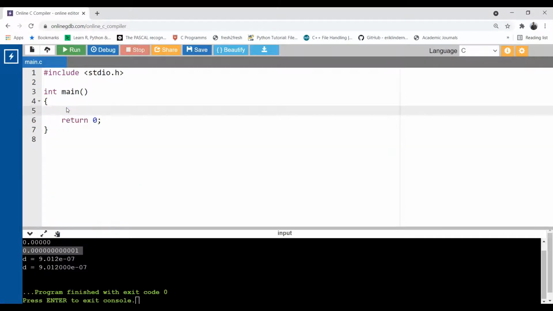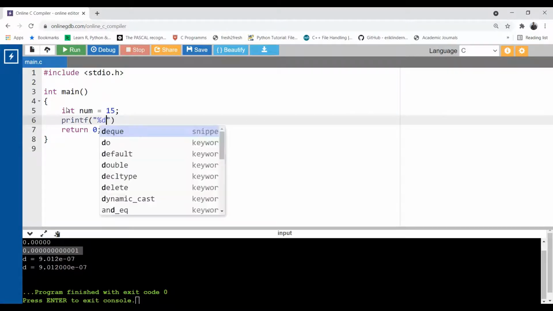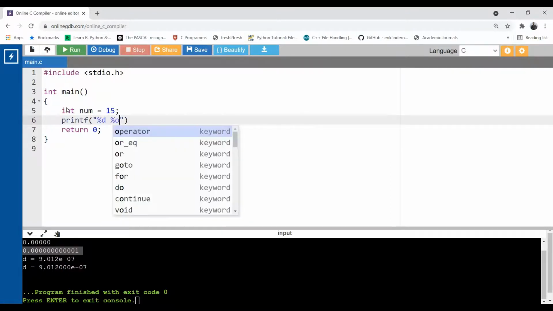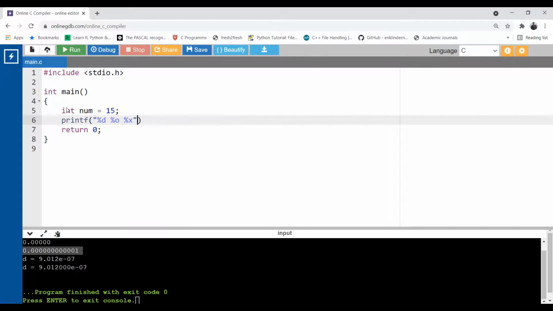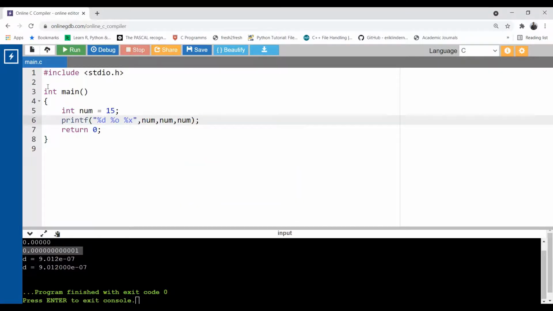Now let's declare an integer number here, 15. Now let's print it in octal, in decimal, and in hexadecimal. I'm always passing num. Run.